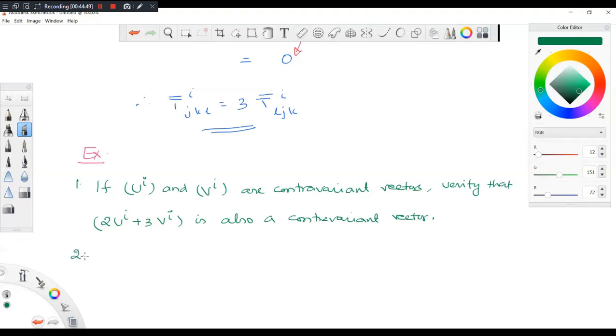You agree that this is simple? Here also you have to prove it by the transformation law.